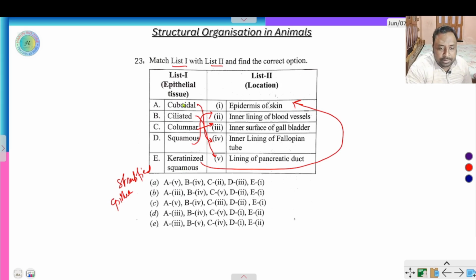So, cuboidal epithelium is present in the lining of pancreatic duct, ciliated in the lining of fallopian tube, columnar in the surface of gallbladder, squamous in the inner lining of blood vessel, and keratinized stratified epithelium is present in the epidermis of skin. So, the correct option is C.